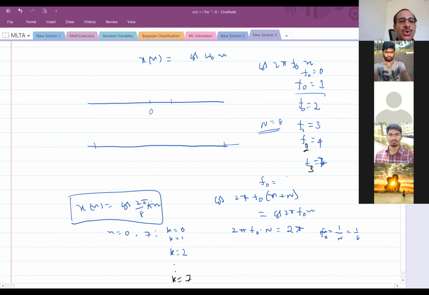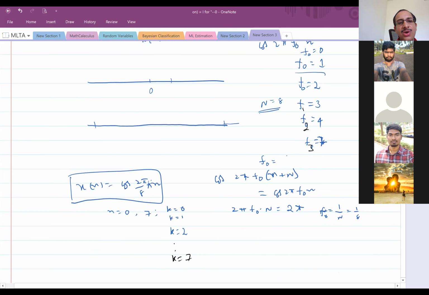So you take a signal x of n equal to cos of 2 pi by 8 into k into n. Now you plot this signal for n ranging from 0 to 7, first taking k equal to 0, next k equal to 1, next k equal to 2, and so on until k equal to 7.